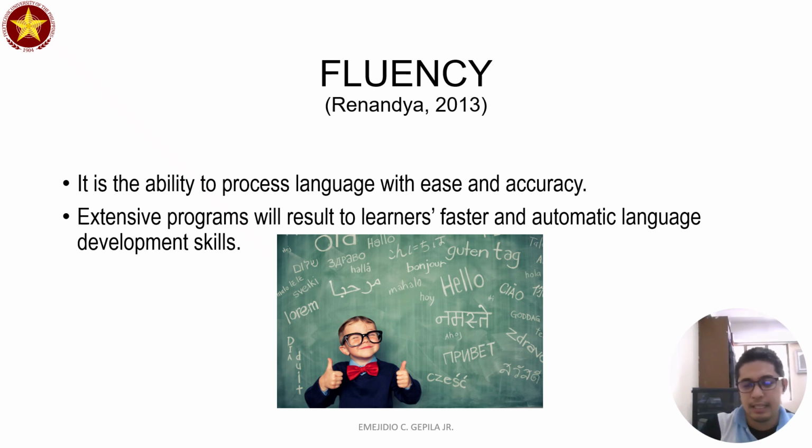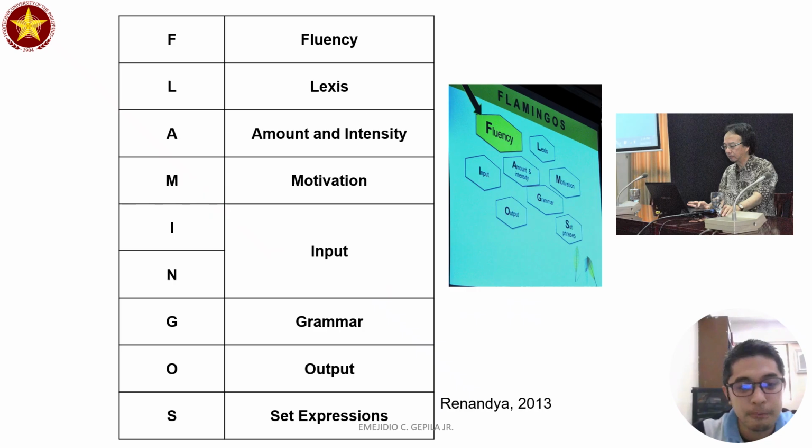And then the last, if they are able to do all of those things, that will lead to fluency. According to Willie Renandia, fluency is the ability to process the language with ease and accuracy. It doesn't mean that you are highly observing the rules of a language, which is grammar. So as long as it is comprehensible, so as long as other people can understand it, you can be considered a fluent individual. Now, don't ever forget the word flamingos,